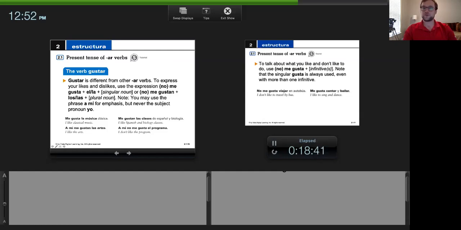And this can also be written out like this. A mí me gustan las artes. And that's just to show a little bit of emphasis. But essentially, this is what we're doing with this indirect object pronoun right here. We're replacing the noun phrase, a mí, the prepositional phrase, which would be our indirect object, and we take a pronoun to make that shorter, me. But that's what we're doing here. We're answering to whom? To me. Me gustan las artes. So the arts, they are pleasing to me.